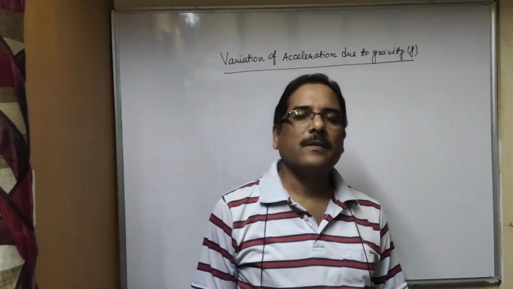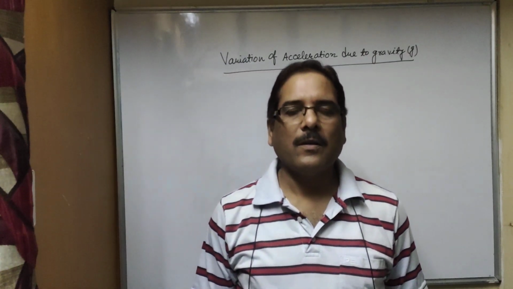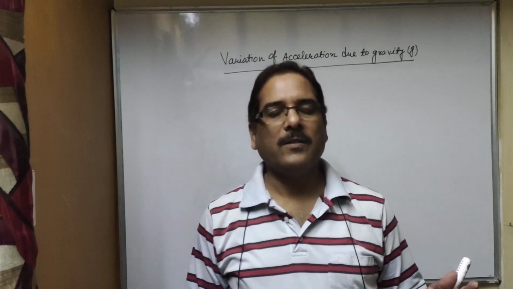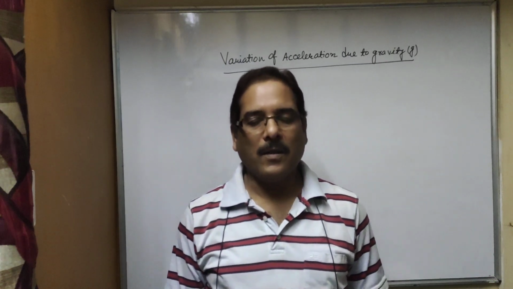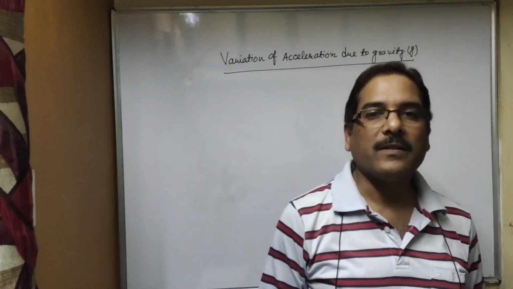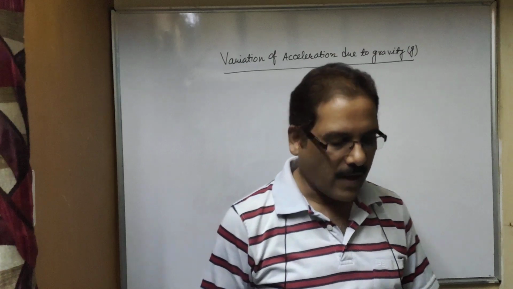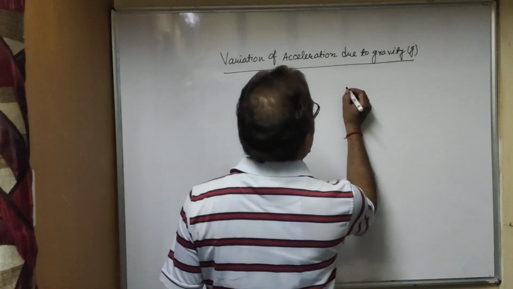This is because the radius of earth is not constant, or it is not equal at all the places, because it is not a perfect sphere. And if it is not a perfect sphere, the shape is like this.